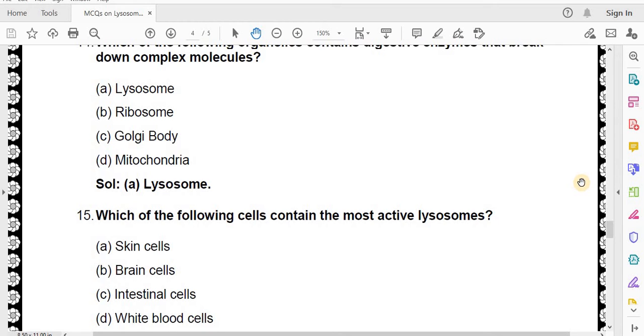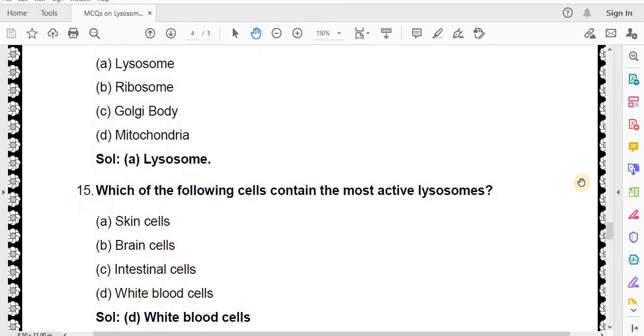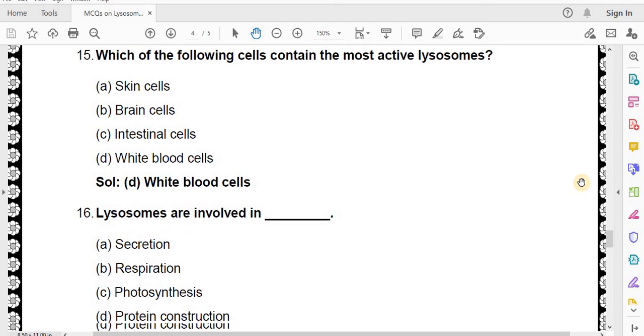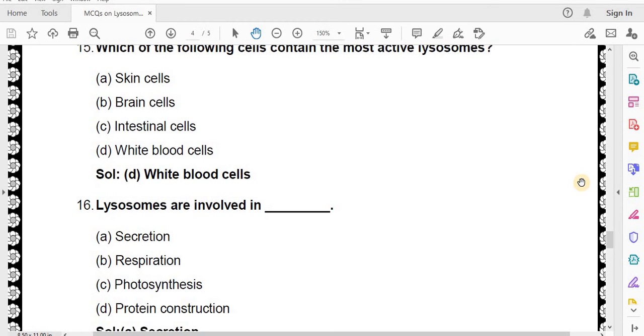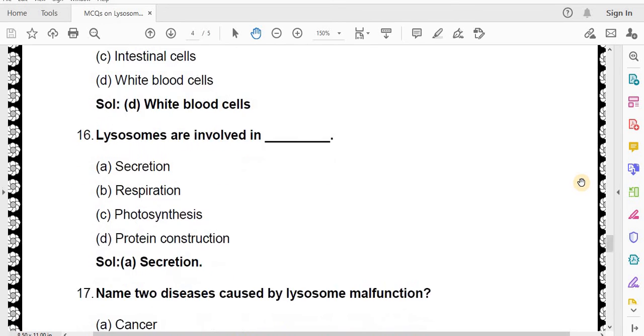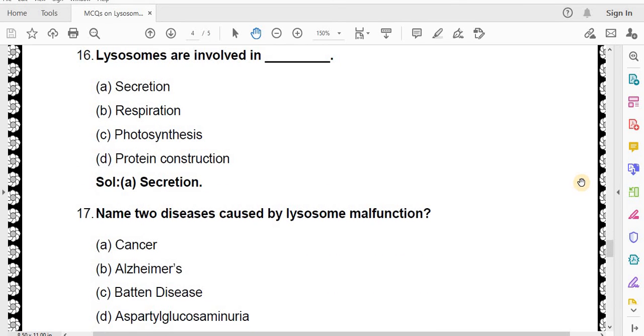Skin cells, brain cells, intestinal cells, white blood cells. Correct answer is white blood cells. Lysosomes are involved in secretion, respiration, photosynthesis, protein construction. Correct answer is secretion.